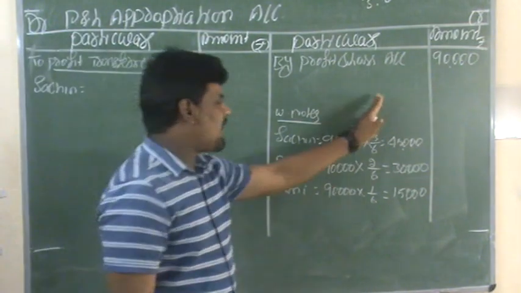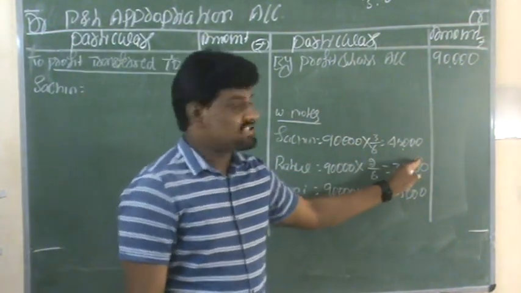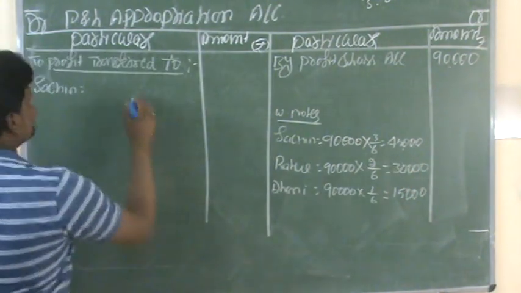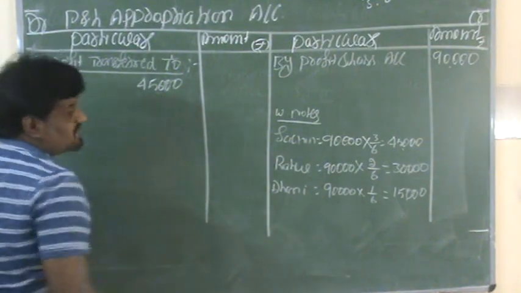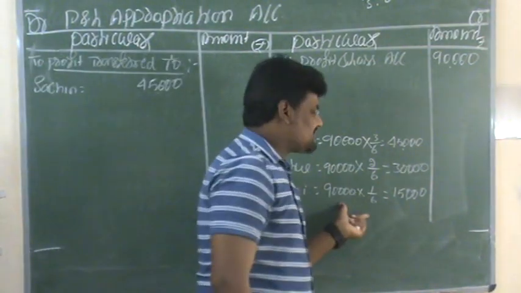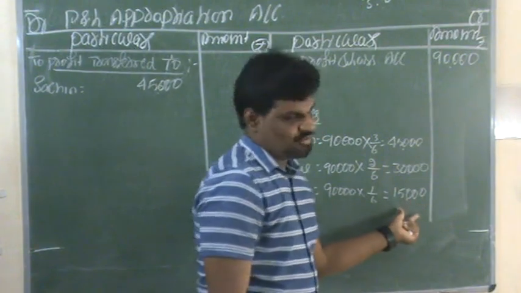Sachin's share of profits, already calculated, is 45,000. This 45,000 you have to record in the inner column.